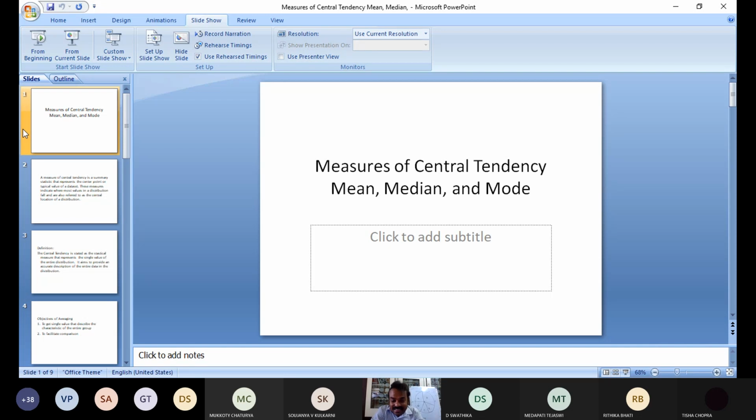Now statistical techniques, the application of the various statistics. The first one is the measures of central tendency. So under this, what do you mean by central?